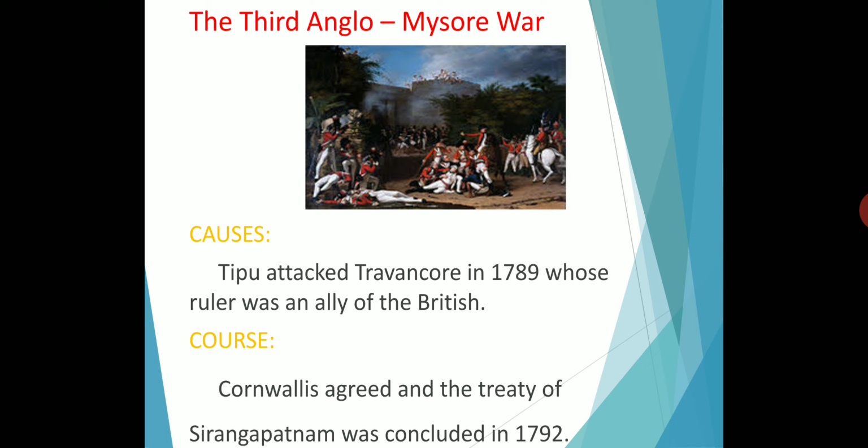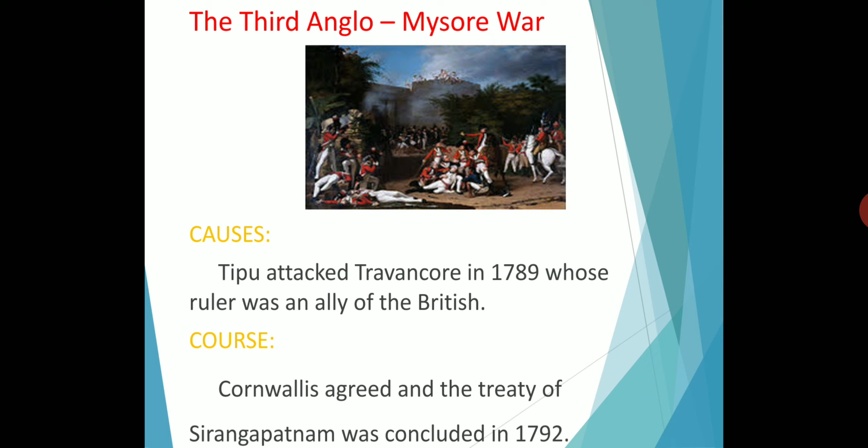So Tipu surrendered half of his kingdom to the allies. Tipu Sultan had to give half his kingdom to the British East India Company, which is one of the terms. Second, Tipu agreed to pay 3.6 crore rupees to the English as war indemnity. Third, he surrendered two of his sons as hostages to the English.